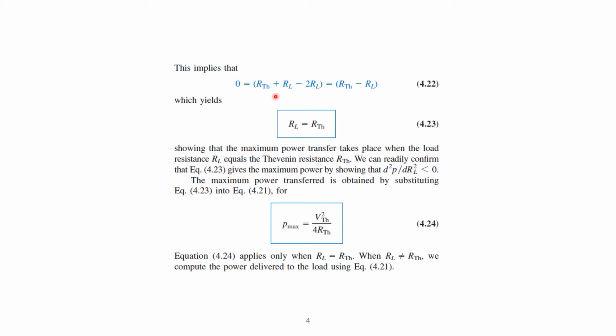So this implies that these two are the same. So the Thevenin resistance minus load resistance equals 0. This then implies the load resistance is equal to the Thevenin resistance for maximum power transfer. From that we come to this equation. For maximum power transferred, we use this equation. The equation applies only when the load resistance is equal to the Thevenin resistance.